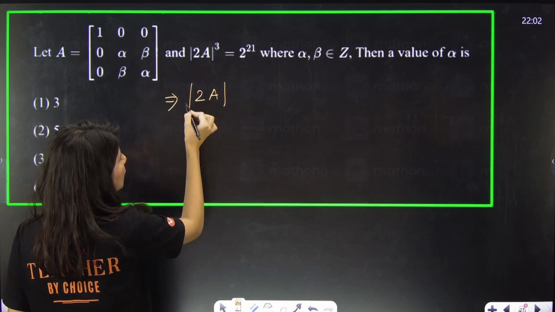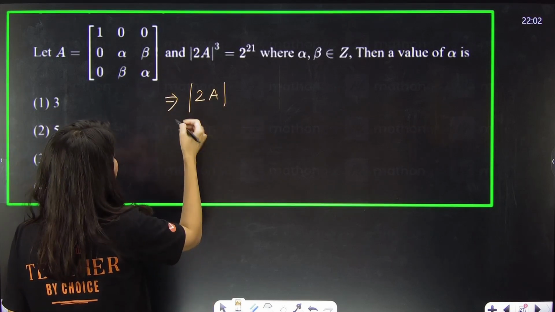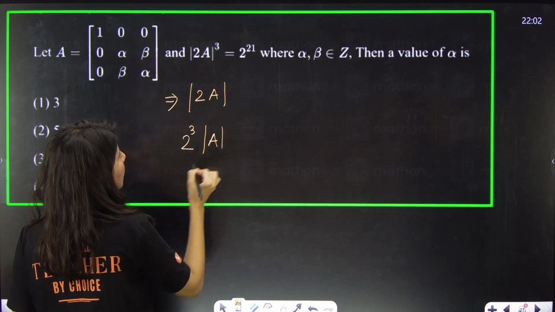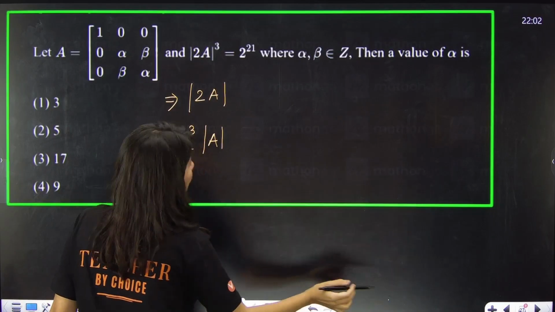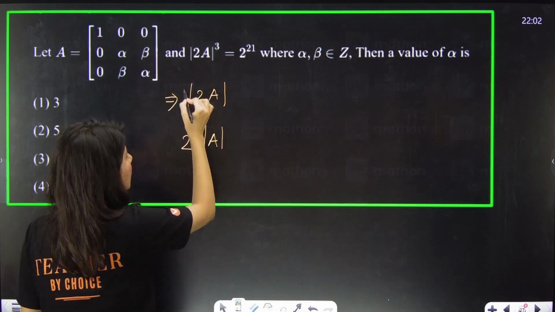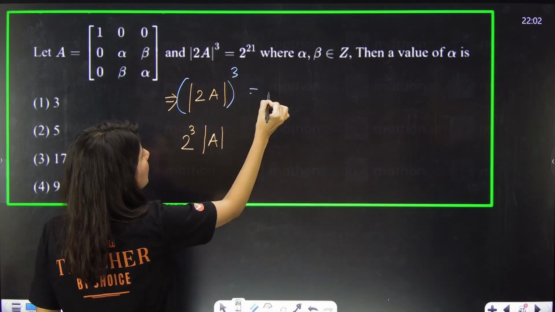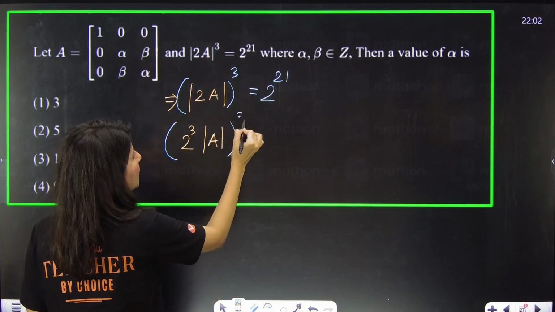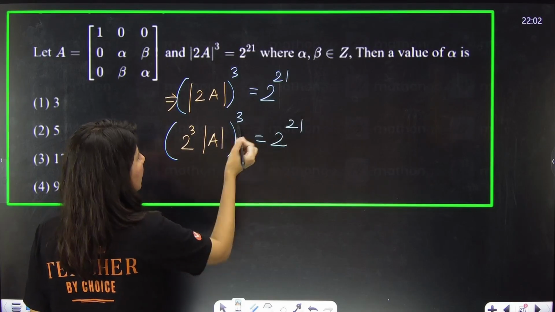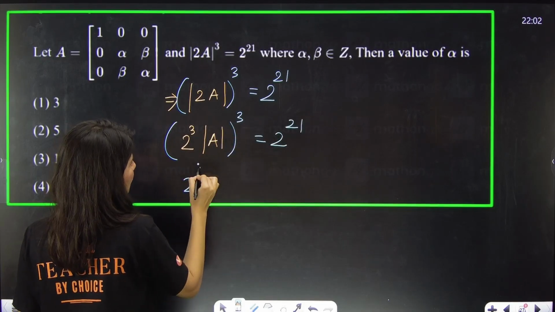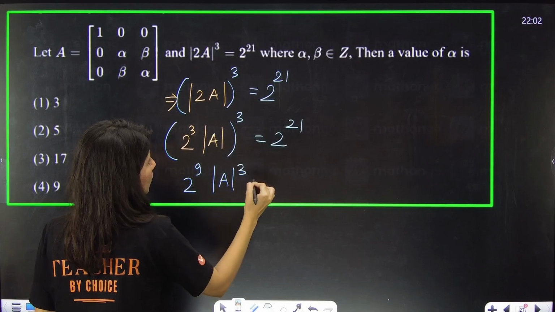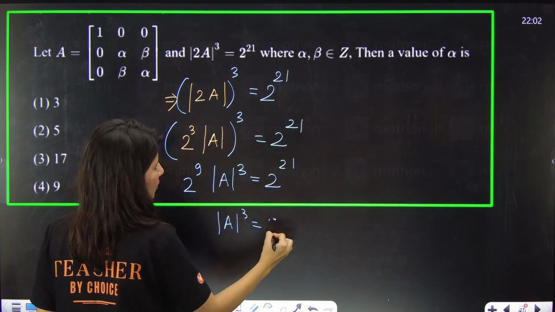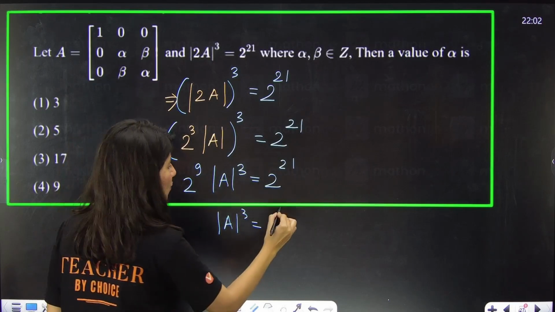So this 2 will come out, and because it is a 3 cross 3, order is 3. So 2 cube determinant A. Now you want overall cube, so overall cube is what they are talking about, 2 raised to power 21. 3 3s are 9, so 2 raised to power 9 determinant A cube is 2 raised to power 21, so 2 raised to power 21 minus 9 is 12.